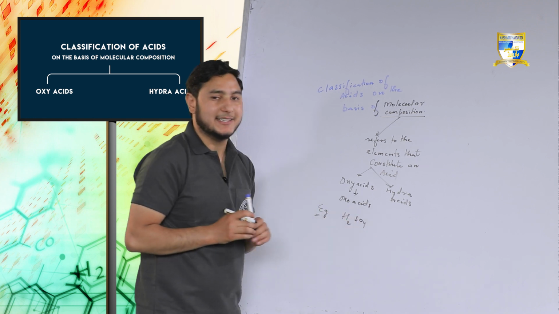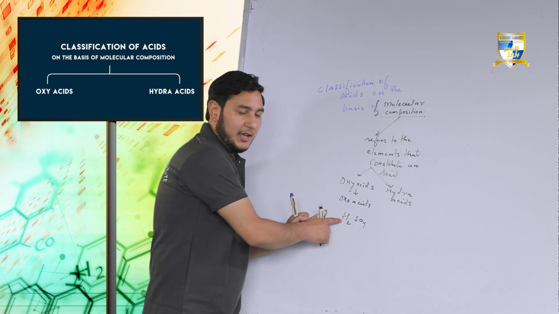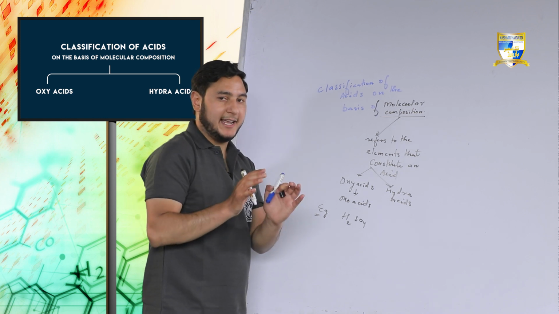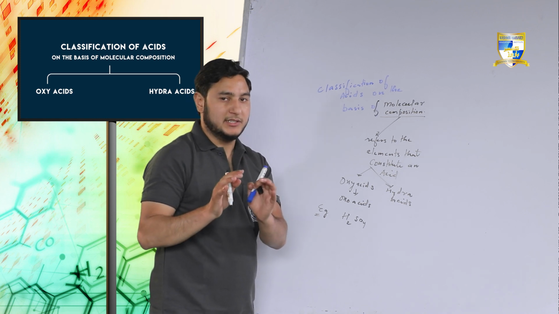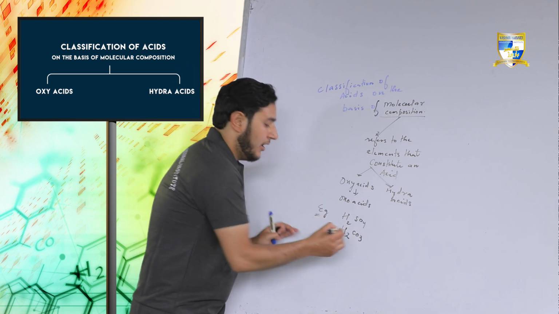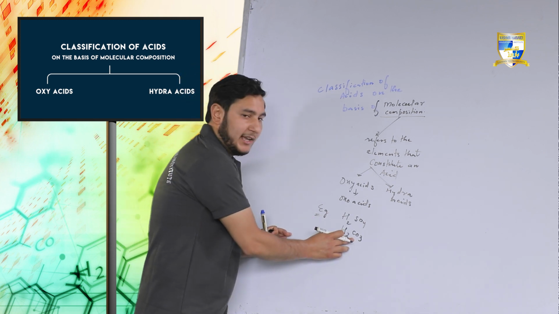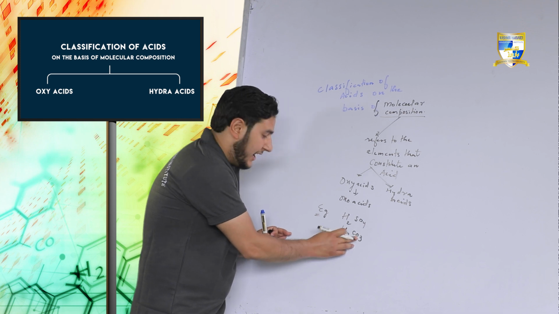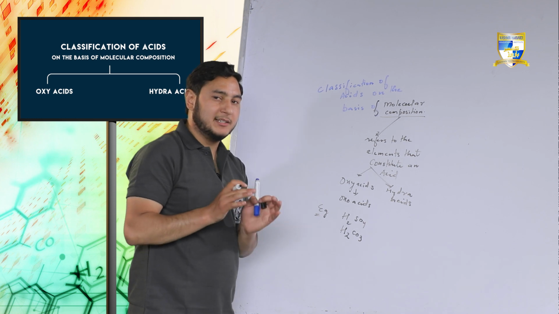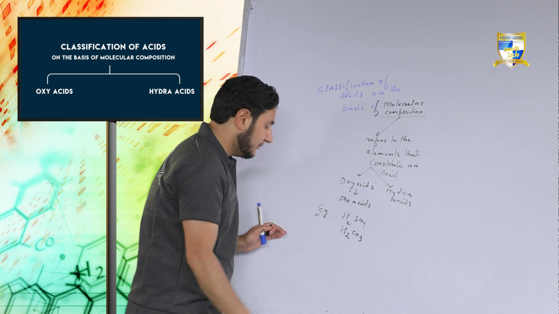H2SO4. If we look at this example, it contains oxygen, it contains hydrogen, and it also contains sulfur. The main thing is that oxyacids should contain oxygen. I take another example, H2CO3, also called carbonic acid. It contains oxygen, hydrogen and another element, carbon. The main thing for oxyacids is that they should contain oxygen. One more example, fine.